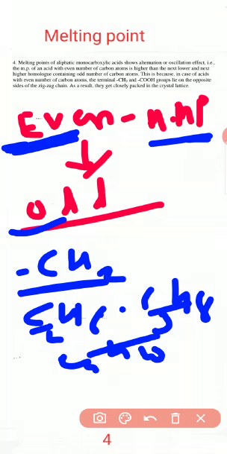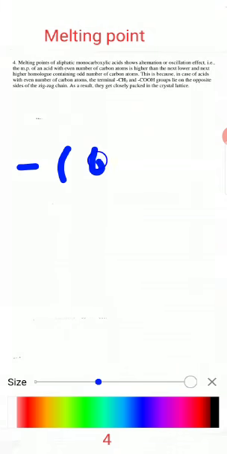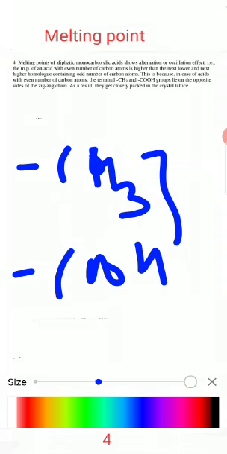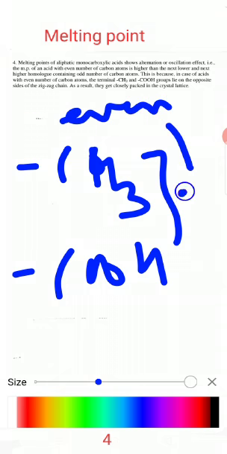This is because the CH3 and COOH groups in an even number carboxylic acid are compactly packed and form a closely packed crystal lattice. Hence, the melting point of an even number carboxylic acid is higher than the next odd number carboxylic acid.